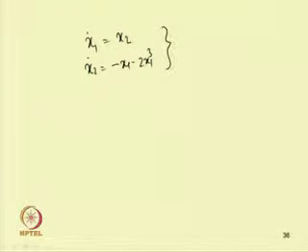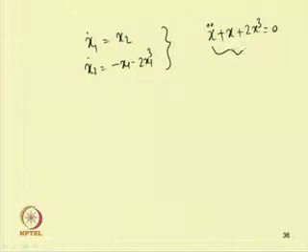That means we have taken the equation x double dot plus x plus 2 x cube equal to 0.